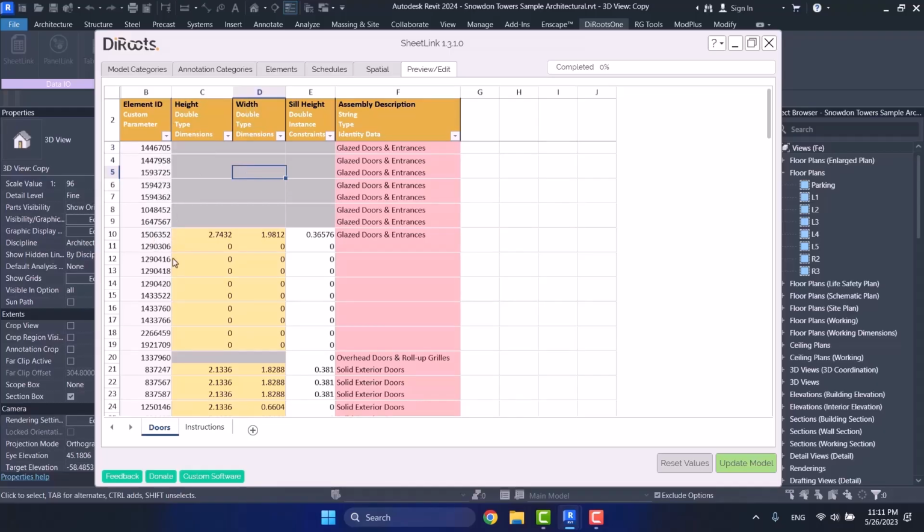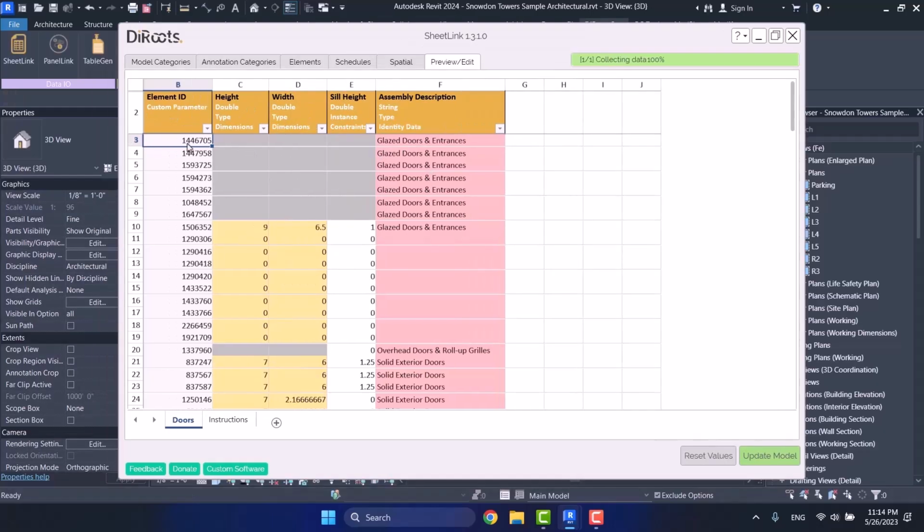Now here I am checking my project. Well, I don't know which door it is. I see it doesn't have height or width or seal height parameters. It only has assembly description. So that's the question, which door is it? Why doesn't it have anything?